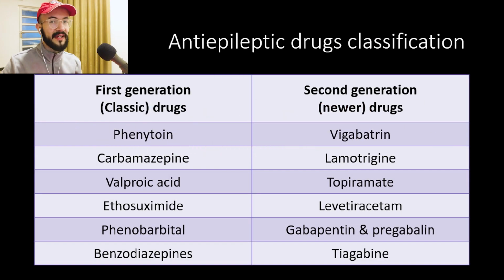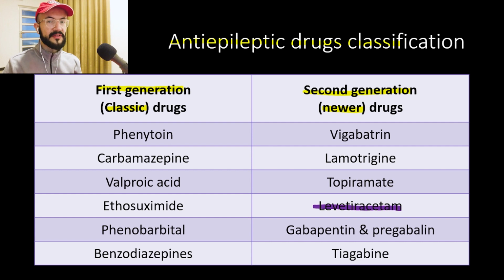Previously, in the CNS Pharmacology Masterclass, we talked about the antiepileptic drugs classification, and we mentioned that we have first-generation antiepileptic drugs, which are also called the classic or older antiepileptics. And we also have second-generation antiepileptic drugs, which are also called the newer antiepileptics. And Levetiracetam is included in the second-generation antiepileptics.